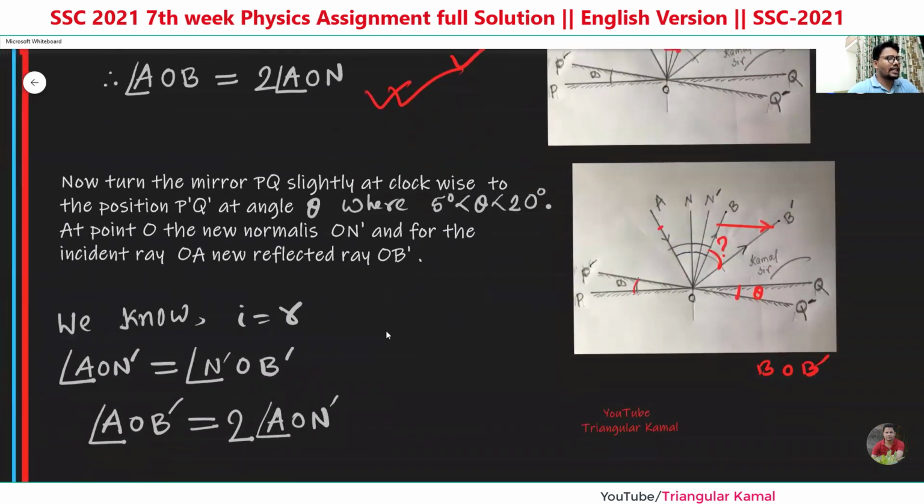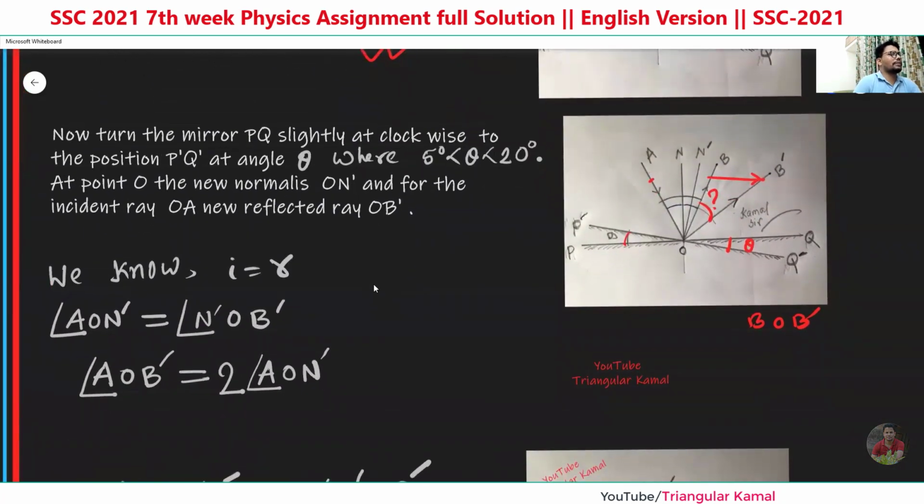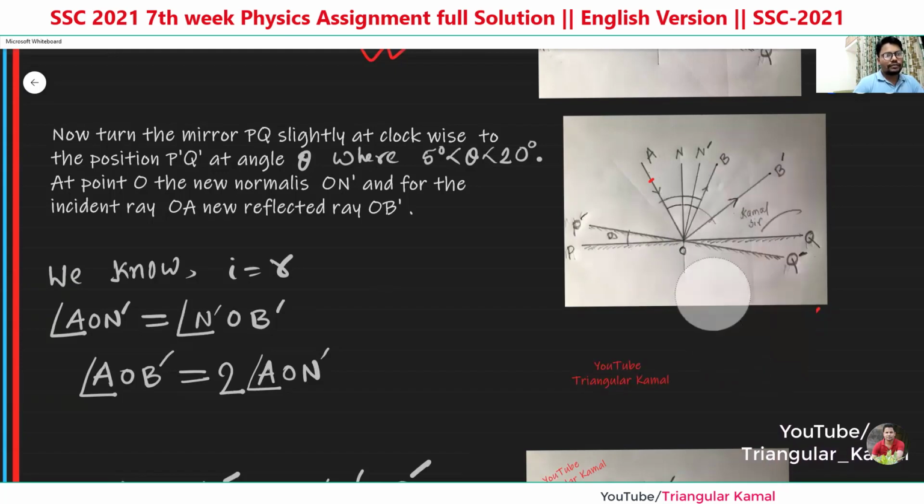We slightly rotate the mirror from position PQ to P prime Q prime, and then the new normal will be ON prime, and the new reflected ray will be OB prime. So everything is given here properly.